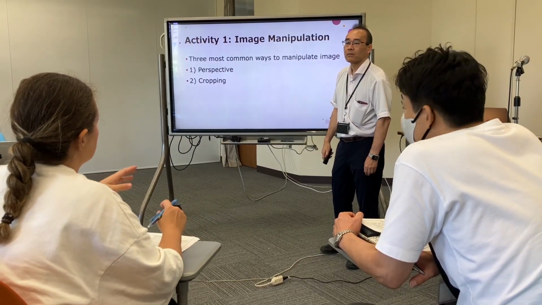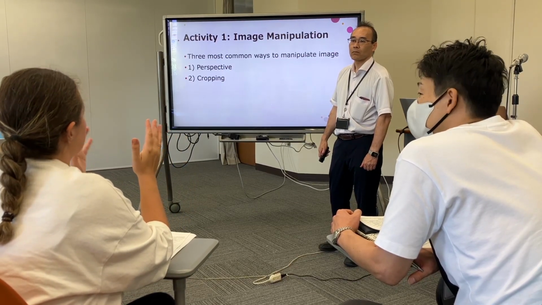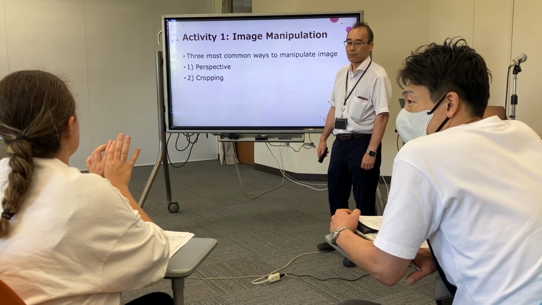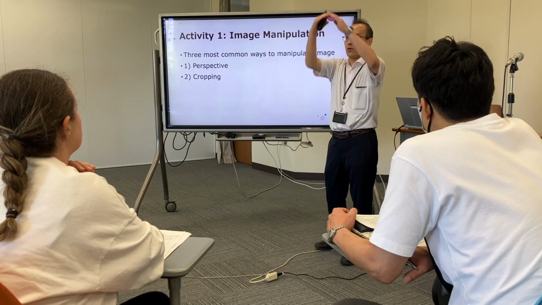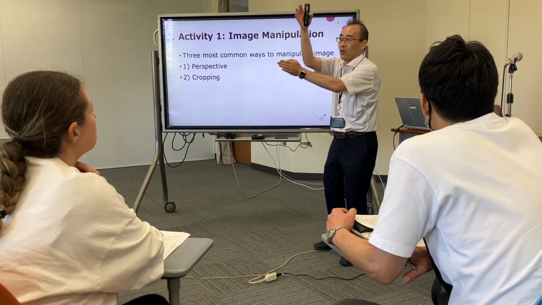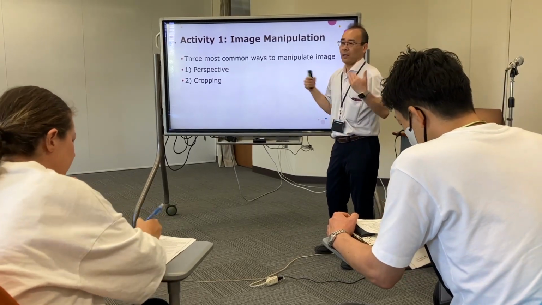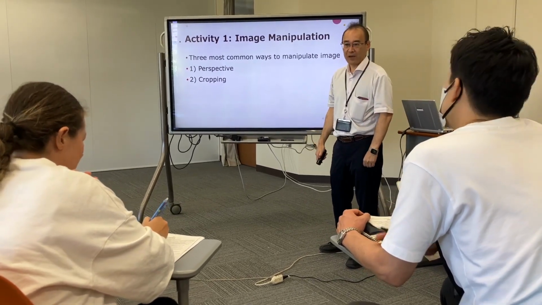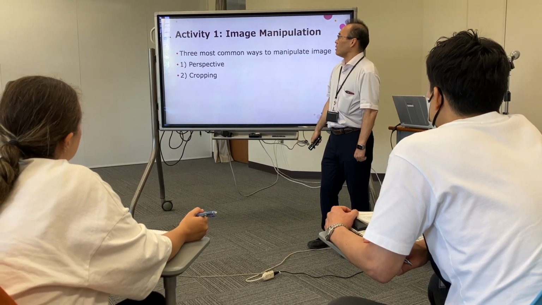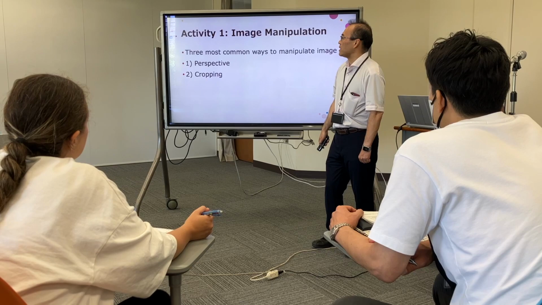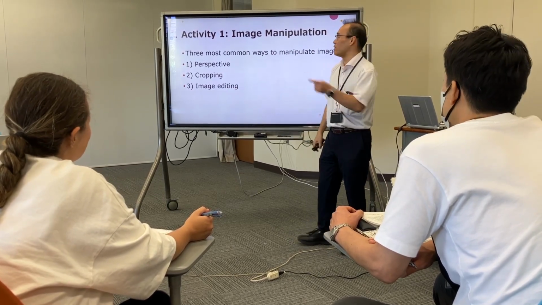So cropping is cutting part of the image, cutting a part of the photo. And the third one I don't teach, because it's easy. Image editing. Edit, you know, right?